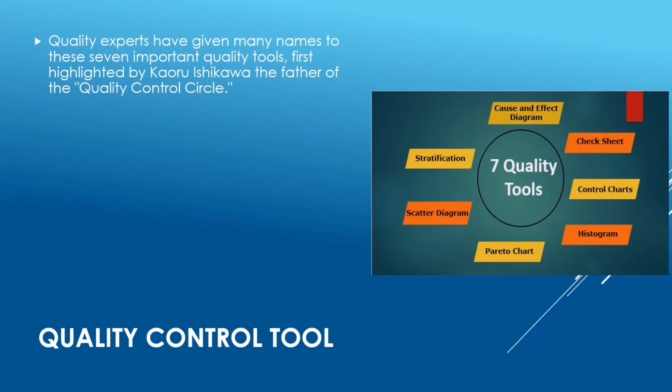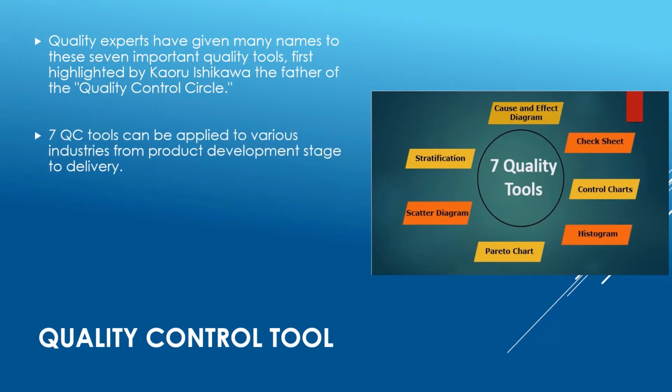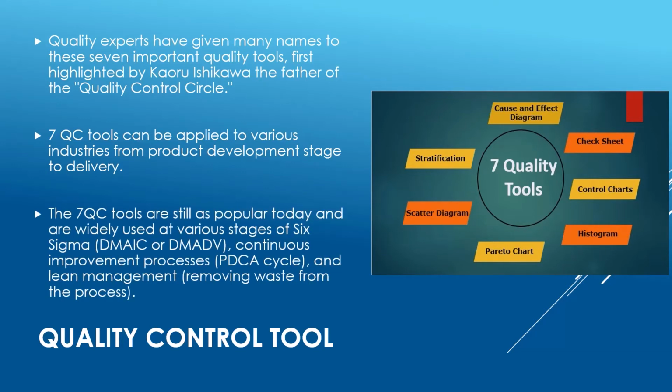Quality experts have given many names to these 7 important quality tools, first highlighted by Kaoru Ishikawa, the father of the quality control circle. 7 QC tools can be applied to various industries from product development stage to delivery. The 7 QC tools are still as popular today and are widely used at various stages of Six Sigma, DMAIC or DMADV, continuous improvement processes, PDCA cycle, and lean management, removing waste from the process.